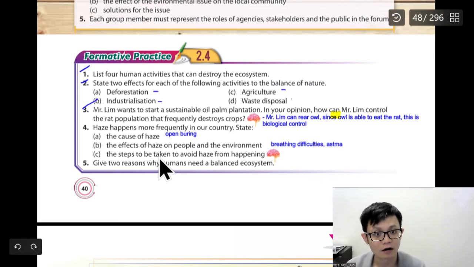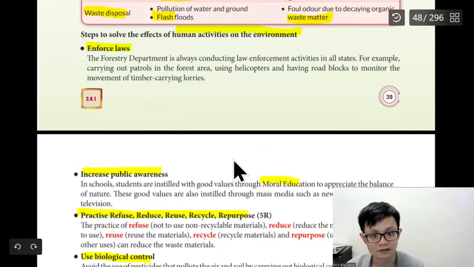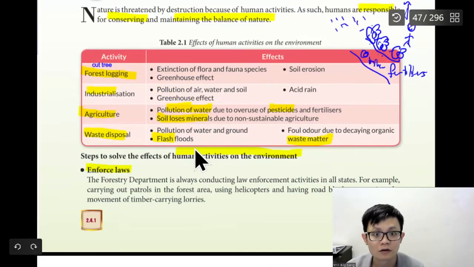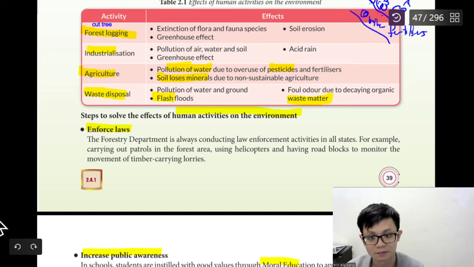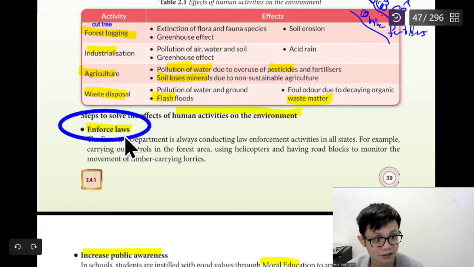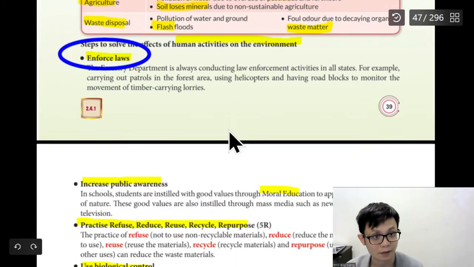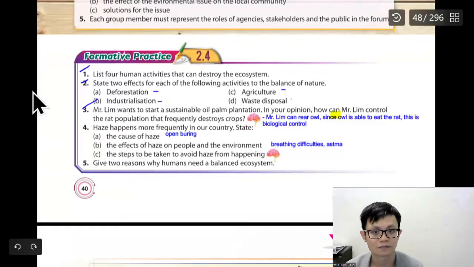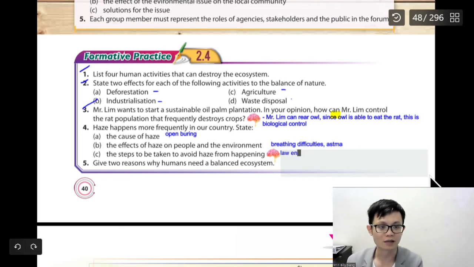Steps taken to avoid haze. So what are the steps that we can take to stop haze? So maybe we can use law enforcement, for example. Many things we can say, but we can say law enforcement. Whoever throws rubbish needs to be punished. Sometimes students say, I understand, but they don't know how to write it down. So just write it down, okay? So we can say law enforcement. Explain a bit.